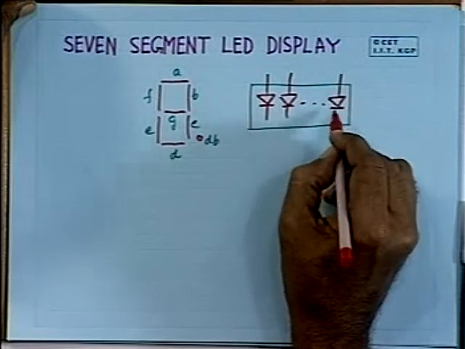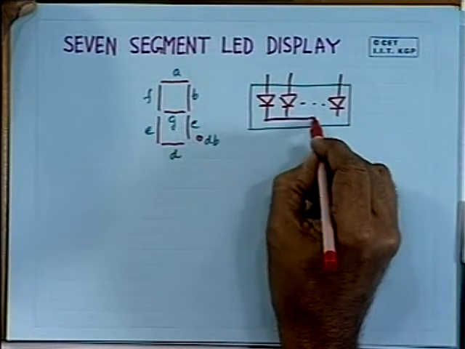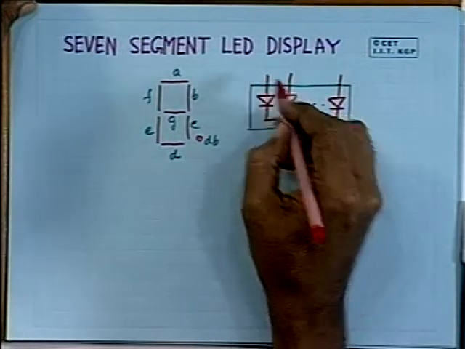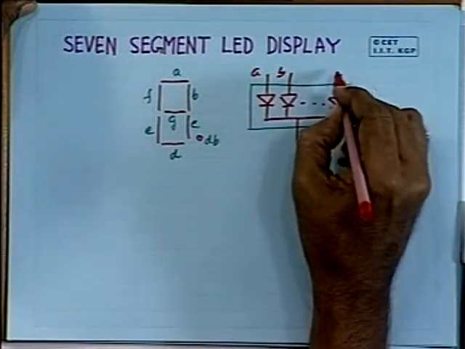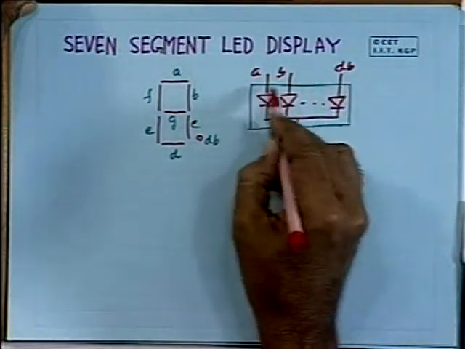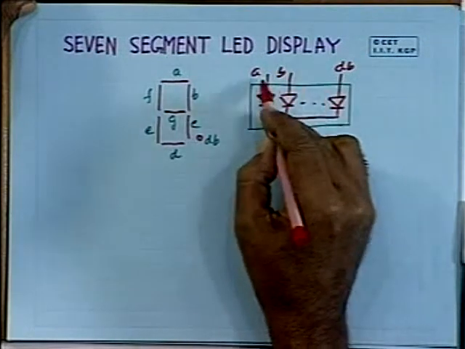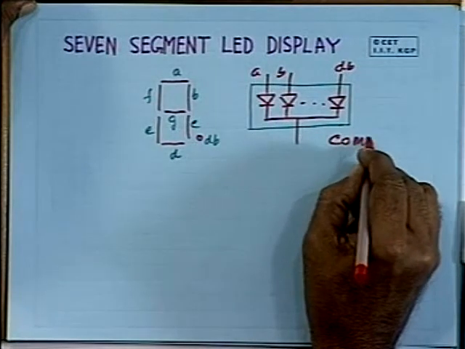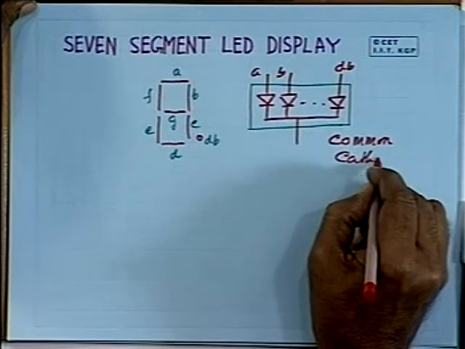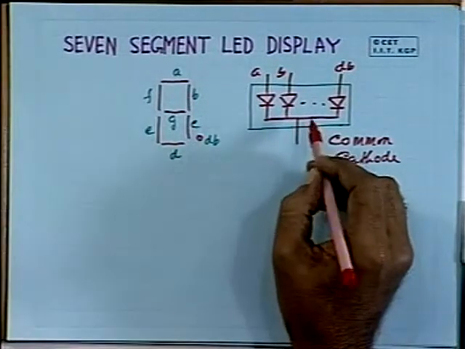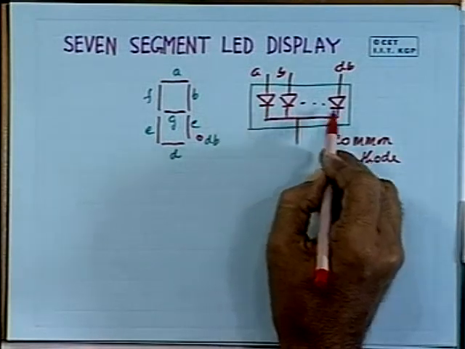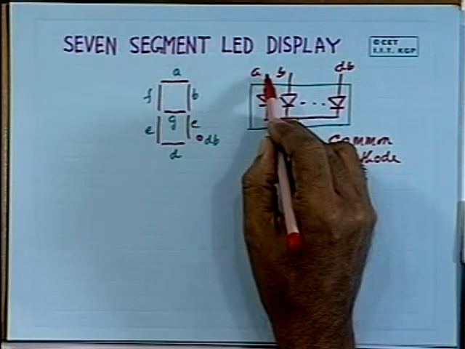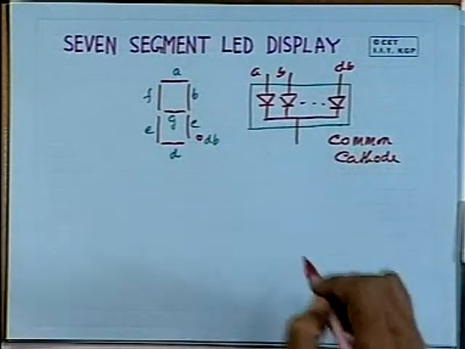8 light emitting diodes are here, and usually all the cathodes are tied together and available as a single point. So, you have got say A, B, then this is your decimal point. So, 8 segments, 8 anodes are available here, and the common cathode is available here. This is the common cathode type. So, in such a case, you can see that all the LEDs are separately available with separate anode lines and a common cathode line.